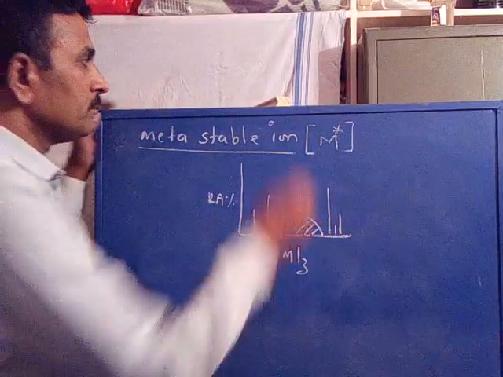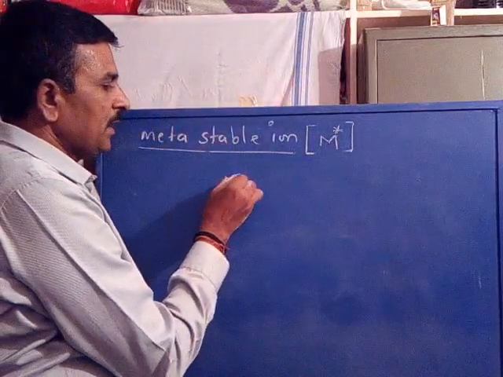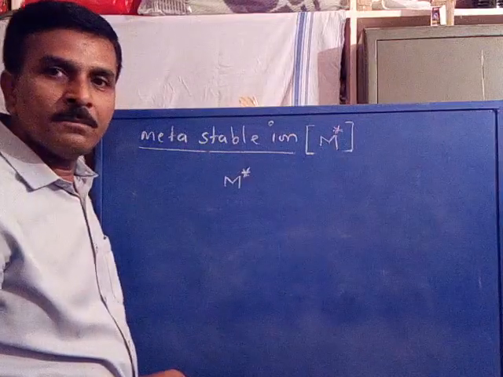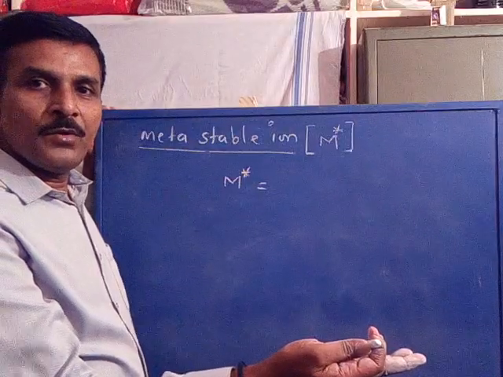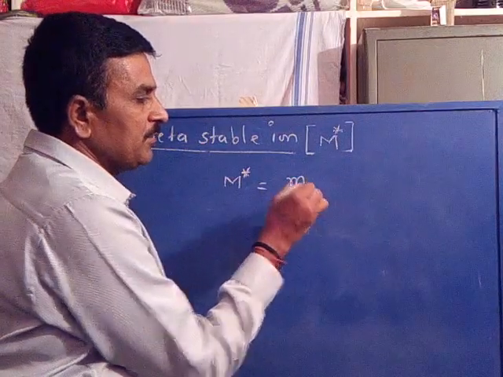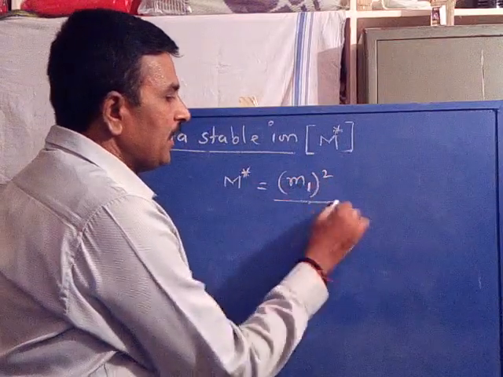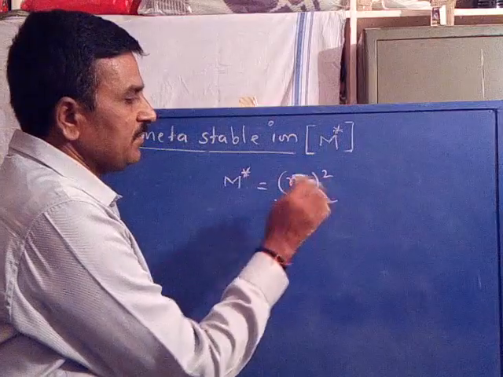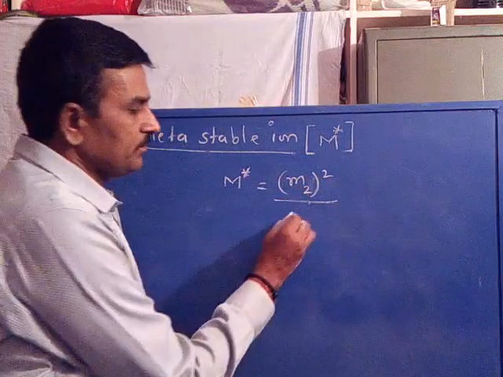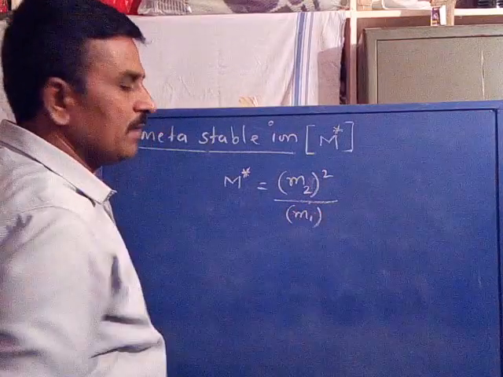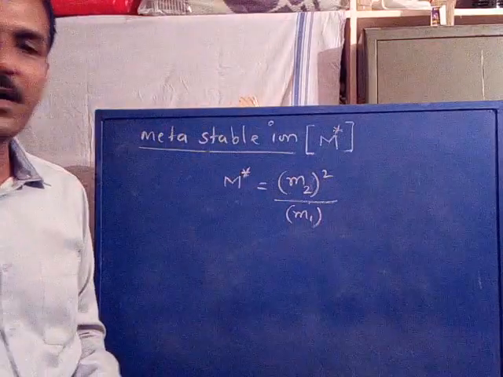by the following formula. M by Z value of the metastable ion is equal to the mass of the second ion formed during the fragmentation, represented with small m, whole square, divided by the mass of the first ion from which the second ion is formed.